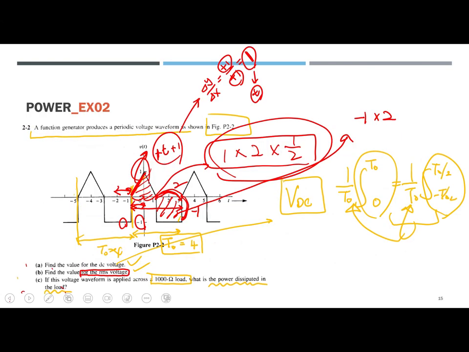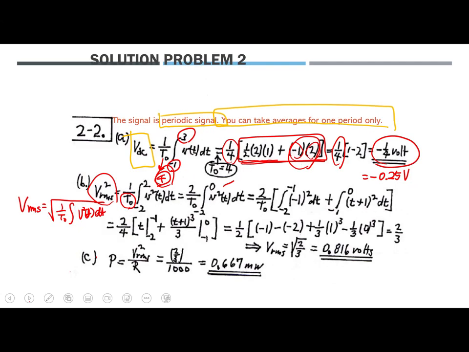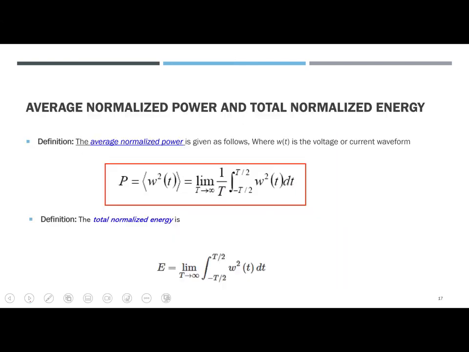And then the last question was, if the voltage waveform is applied to a 1,000 ohm resistor, we're going to use Ohm's law, but they're looking for the power dissipated in the resistor. So for the resistor, the formula is V sub RMS squared over R. That was 2 over 3 over 1,000, so that was 0.667 milliwatt, just after calculation.